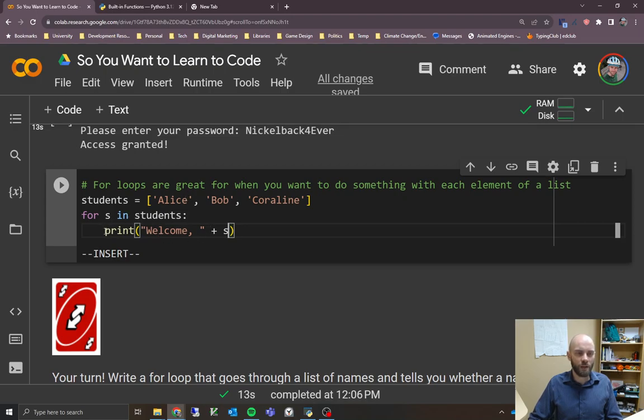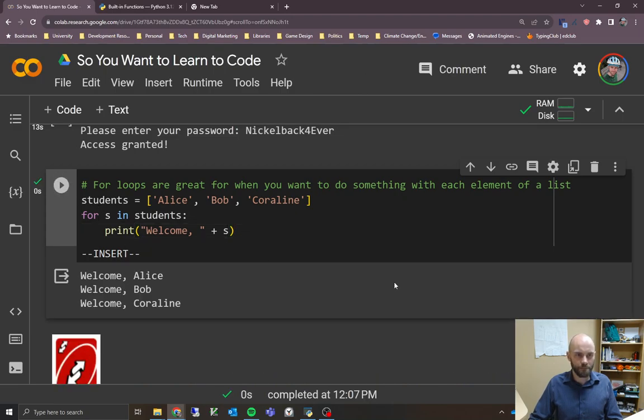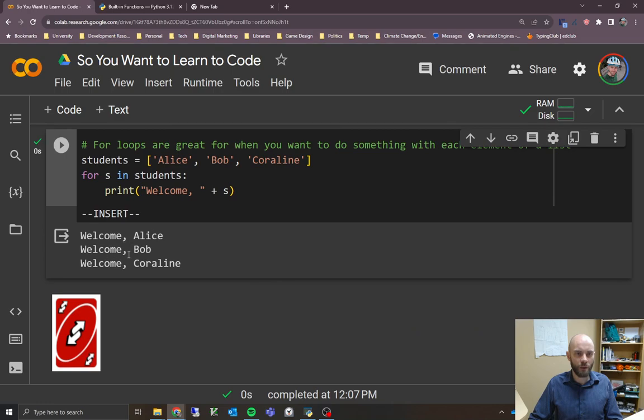So in this case, we're jumping into our block of code here, and we're going to execute it, and then we go back, get the second thing here, put Bob into S, welcome S, and then do the same thing for Coraline. Once it runs out of things to work on, then it exits and kind of carries on and goes back to the next sort of line of code over here, and we'll carry on from there. So we'll run that, make sure it works, and we see welcome Alice, welcome Bob, and welcome Coraline, as we expect.